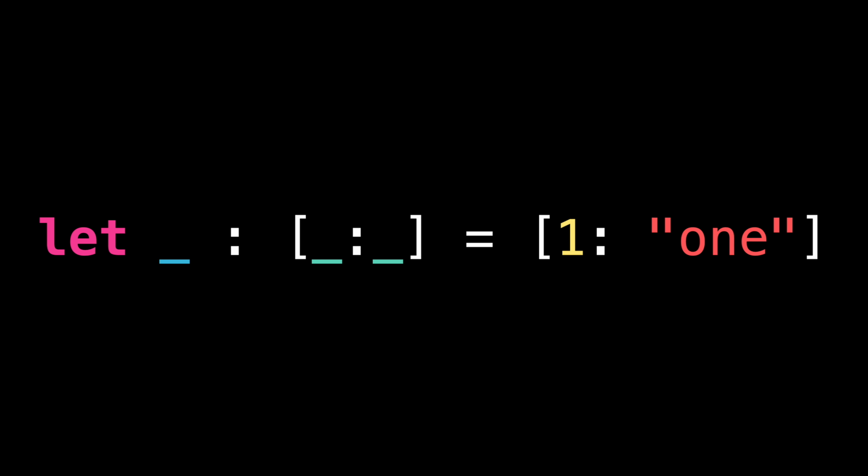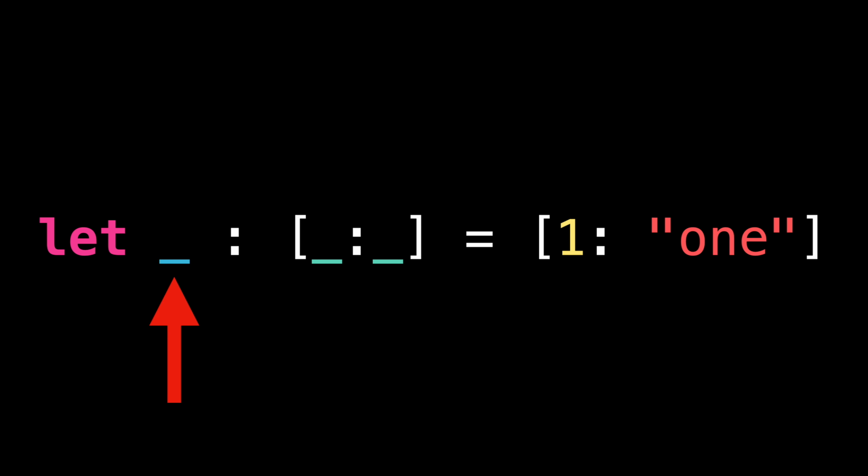So the answer is that this is perfectly valid Swift code. It will build and run just fine. Now let's take the time to understand why. To start, we can focus on the first underscore. If you have some experience with Swift, there's a good chance you're familiar with this syntax, because it's been part of the language since its beginning.